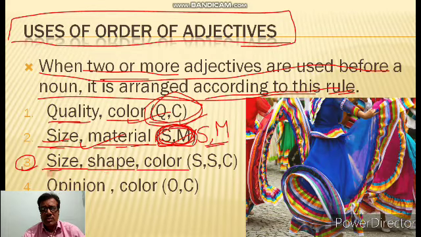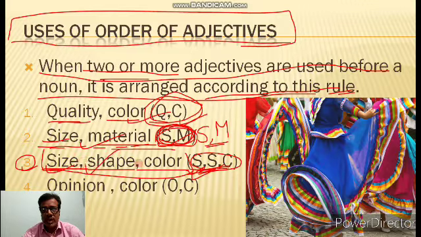So before a noun, when there are different kinds of adjectives, first you have to place the adjective of size, after that the adjective of shape, and after that the adjective of color. Now the fourth one: if in a sentence there are opinion and color, both in one sentence, then we place the adjective of opinion and after that the adjective of color.